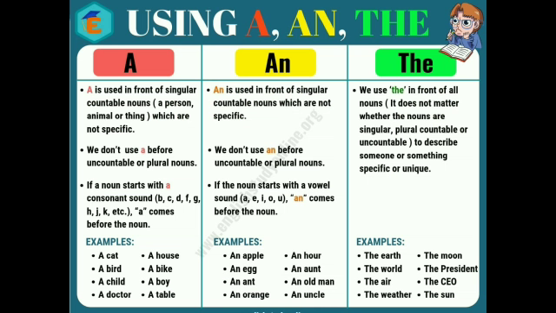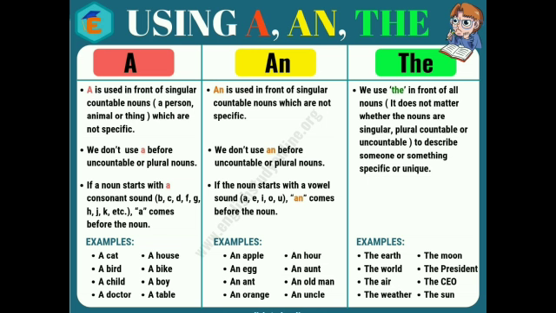So how can we use a, an or the in a sentence? Let's see. A is used in front of singular countable nouns which are not specific. When a noun is not specific and it is singular in number and countable. Countable and uncountable, you know.